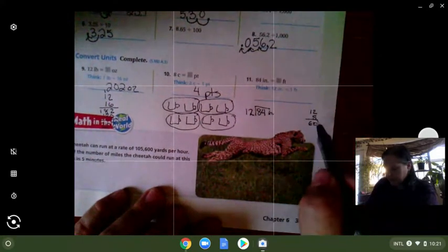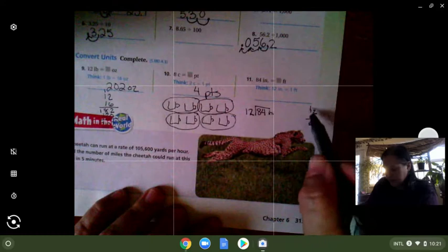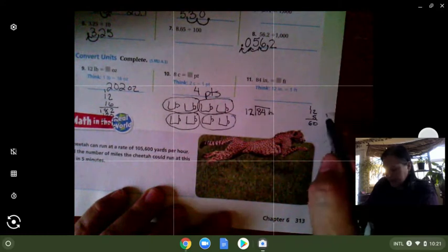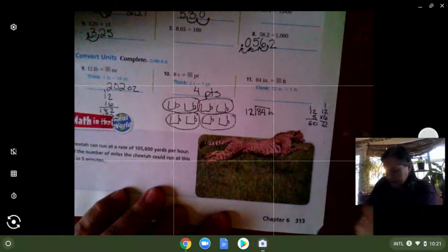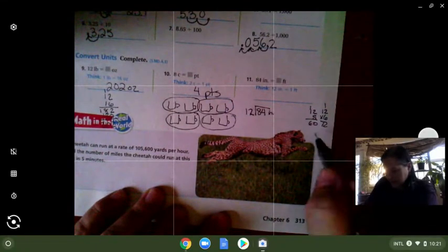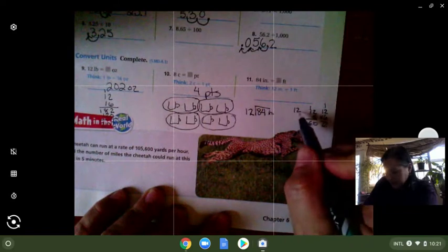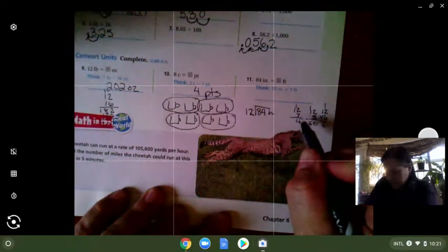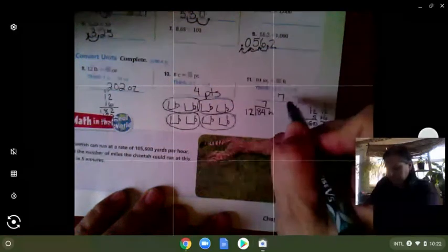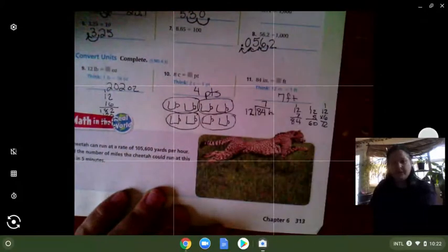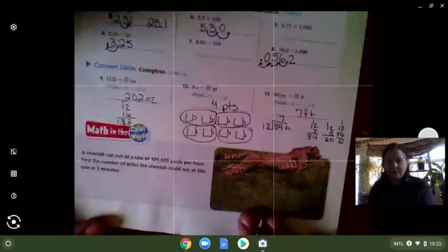Let me just check on that. Yep, 12 times 5 is 60. So let's try 12 times 6 is 72. And let's try 12 times 7, 84. So it'll fit in there 7 times. 84 inches equals 7 feet. Okay, you can try your Think Central assignment.